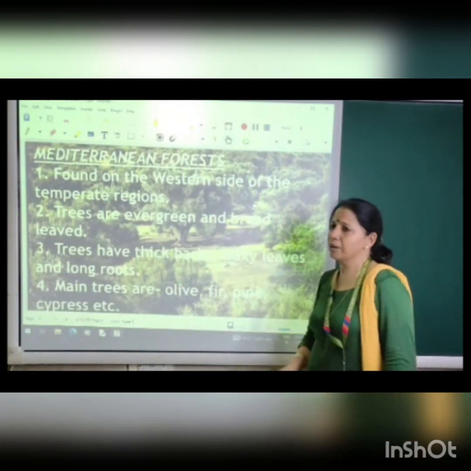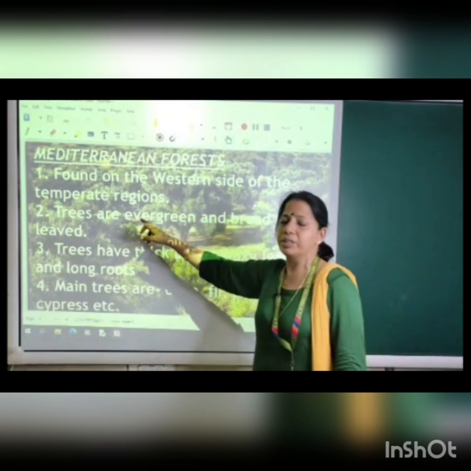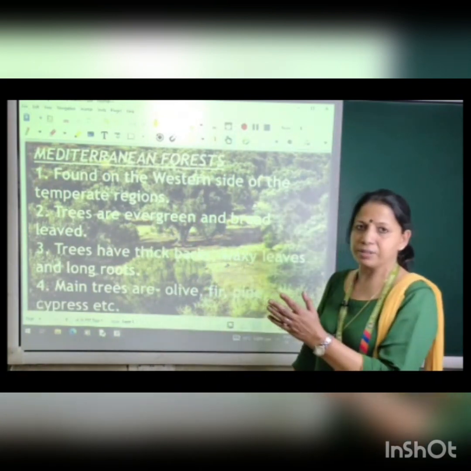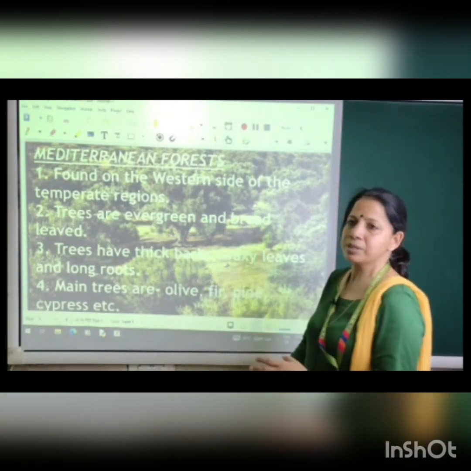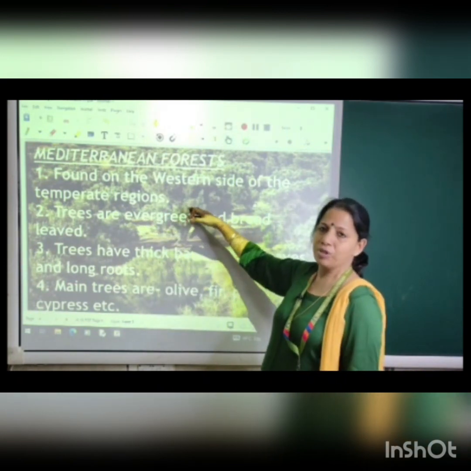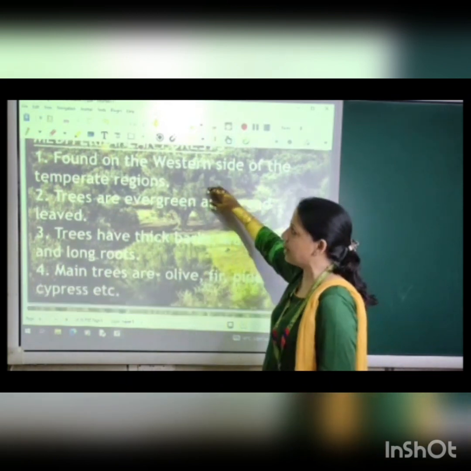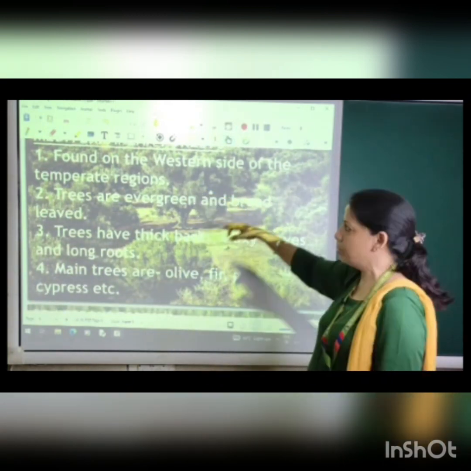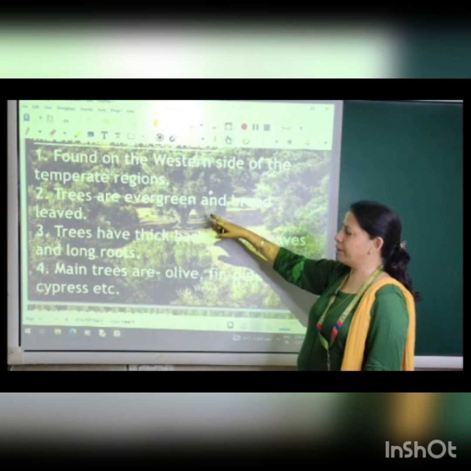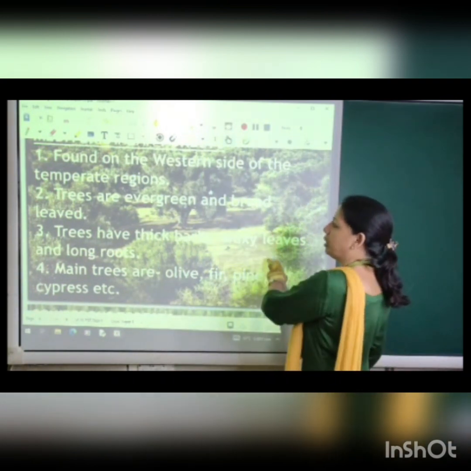Then you have the Mediterranean forest. Mediterranean forests are on the western side of the temperate regions, where we have countries like Italy, Spain, Portugal, Belgium, these countries surrounding the Mediterranean Sea. Trees are evergreen and broad leaved.